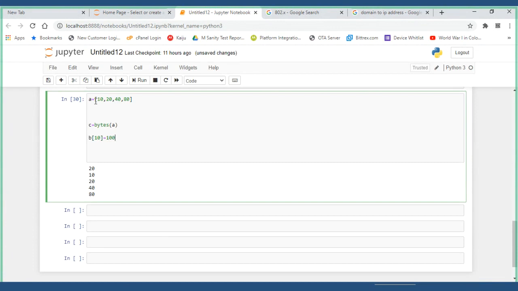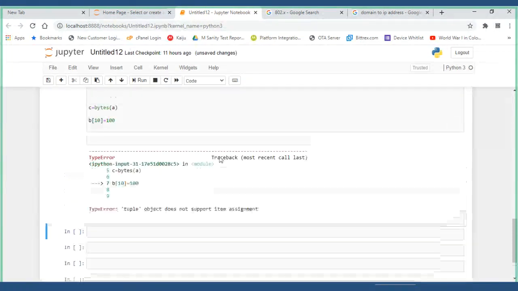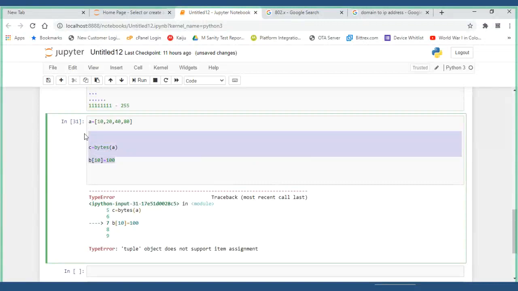First element I want to put it as 100. Let's run it. Okay, now it says tuple object does not support item insertion. Tuple object does not support item insertion because it is internally considering bytes. First it will convert everything into tuple, and it will start appending the data.